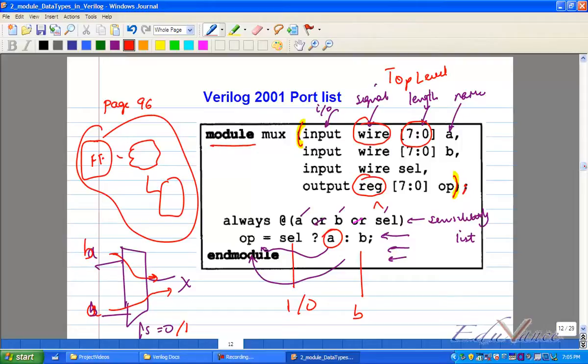Another thumb rule, whatever is on the right hand side, all the right hand side guys, you put them in the sensitivity list. So there are multiple statements here, suppose, correct? Yes or no? If you see, A is on the right hand side, B is on the right hand side, select is on the right hand side. You can put that also. A good designer will actually see the statements and then find out कि कौन सा है. For y'all, whatever is on the right hand side, put it.